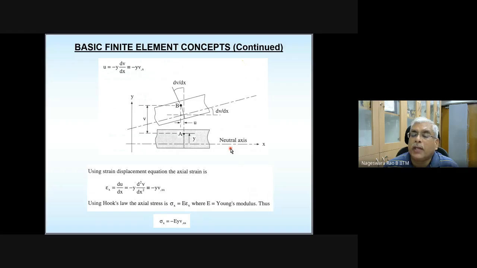Under pure bending case, plane sections remain plane before and after bending. So that is what we are assuming. But in reality, shear is going to be there. That means the plane section, this section over which this point A is lying, in the original configuration it may be at 90 degrees, perpendicular, but in the deformed configuration it won't be. So that assumption is not valid, or as long as shear is very much negligible, that assumption is valid.